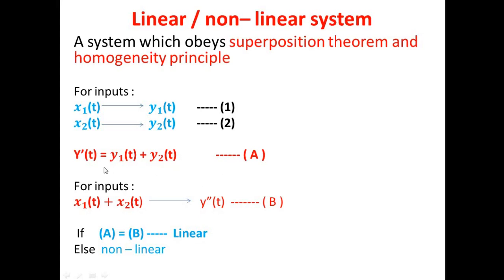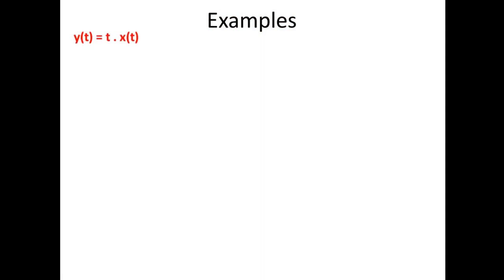And we have to check this equation with the compound response due to compound inputs. It means we have to add all the inputs together and apply them to the system. For the compound input, we will be getting one output that we can call y double dash of t. Okay, and for these two equations, if both the responses are equal, we can say that it is having linearity. If not, we can say the system is a non-linear discrete time system. This is what the superposition theorem says. Now we'll see an example for linear and non-linear system.